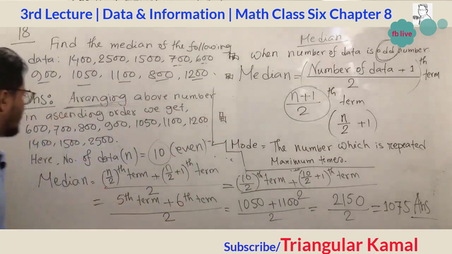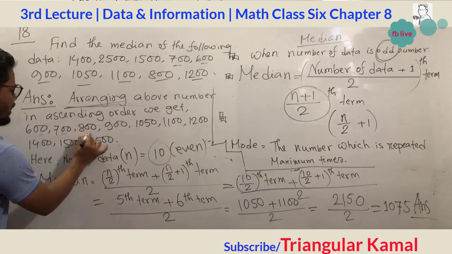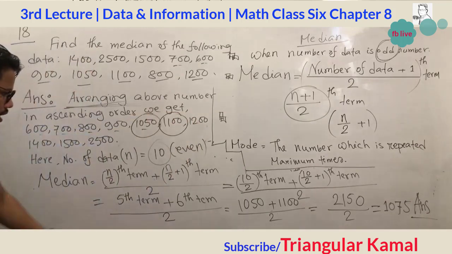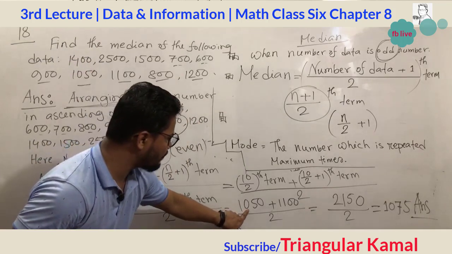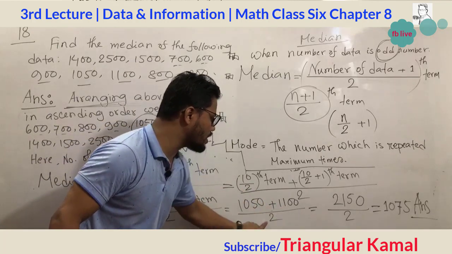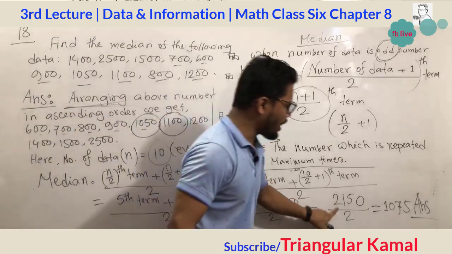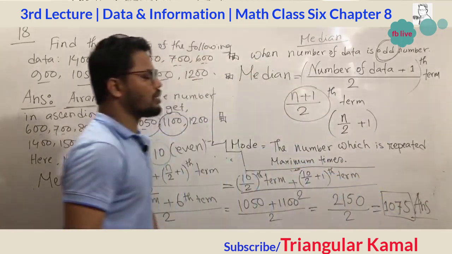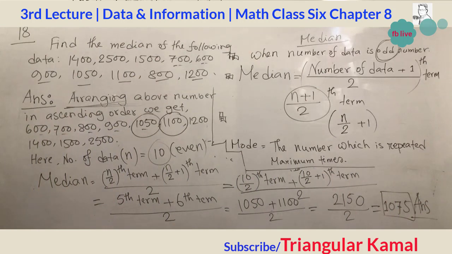Now give attention. First, second, third, fourth, fifth. This is fifth, this is sixth. So the 5th term value is 1050. The 6th term value is 1100. Add them, then divide by 2, and you will get your final answer, which is 1075. This is our final answer.